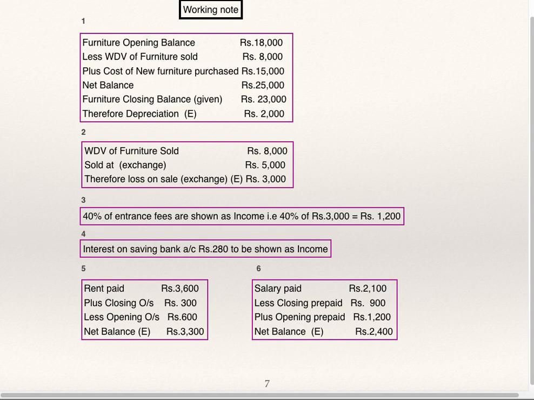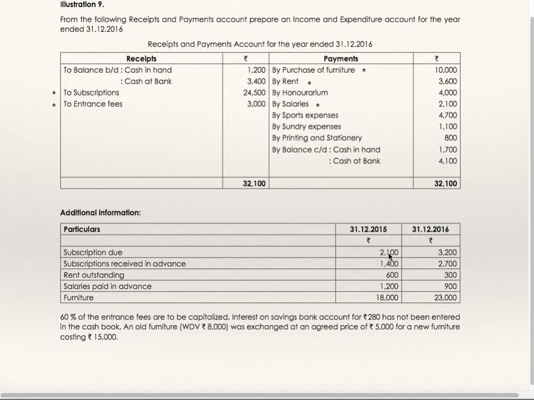Now if you go back to the question, subscription outstanding opening closing is given, subscription received in advance opening closing is given, subscription as per receipt payment account is given, and you are supposed to find out subscription as per income expenditure account for preparation of income expenditure account. So it is better to prepare subscription account and find out the amount which gets transferred to income expenditure account.